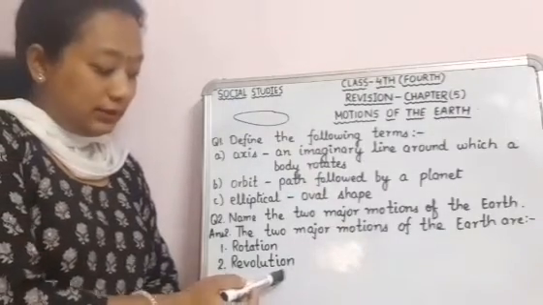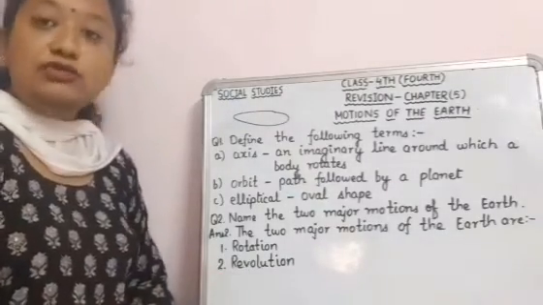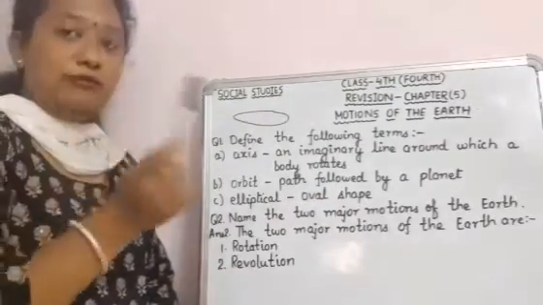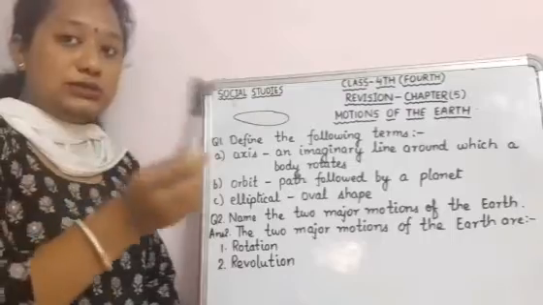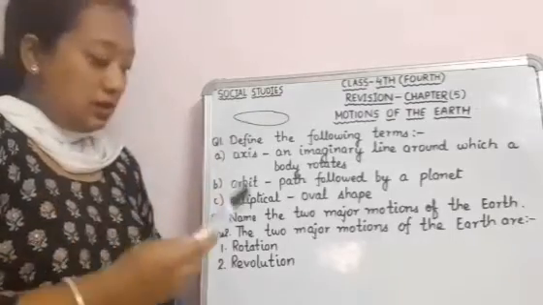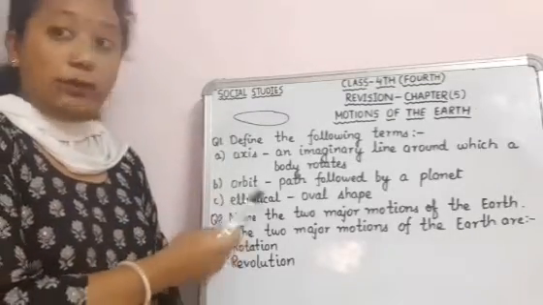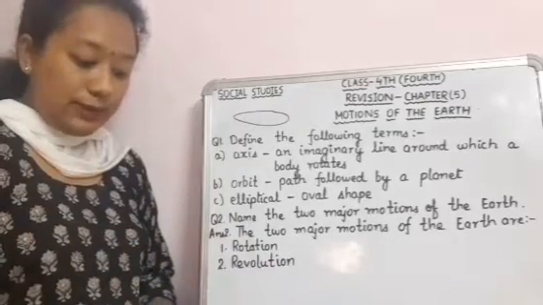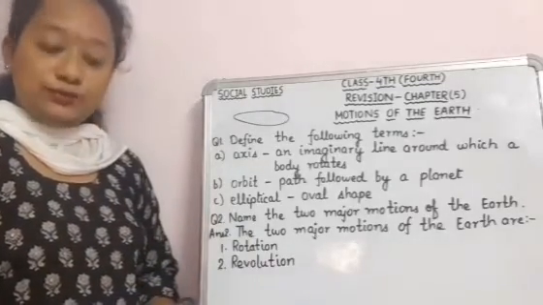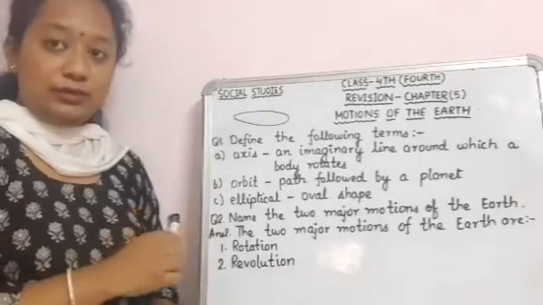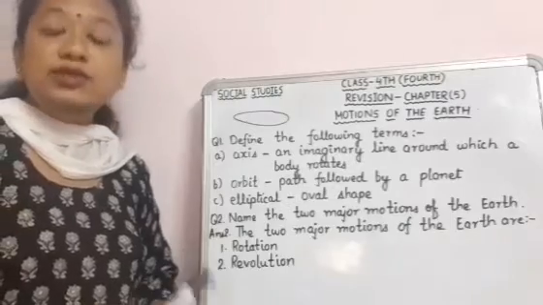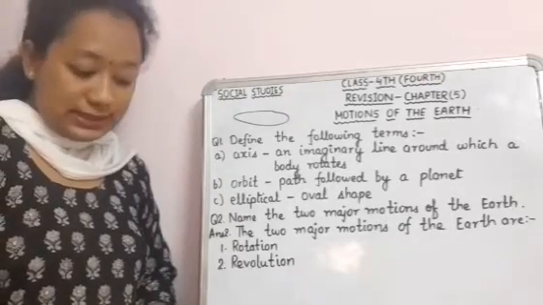Then comes the second motion of the earth, that is revolution. Revolution is the movement of the earth around the sun. The earth moves around the sun in an elliptical orbit, elliptical shape orbit. It also moves from west to east, like in rotation, and to complete one revolution it takes 365 days.